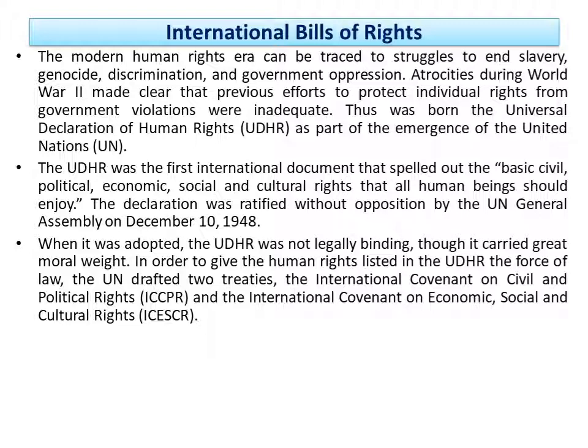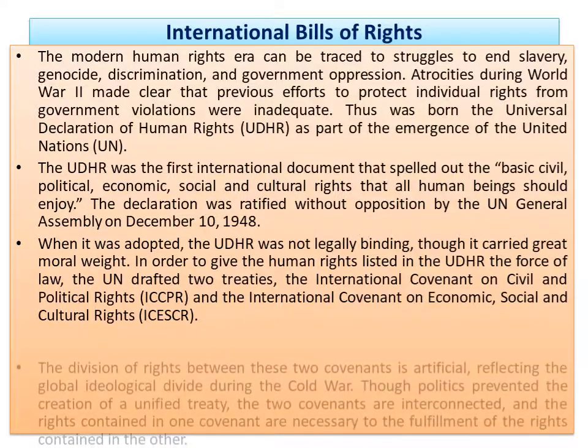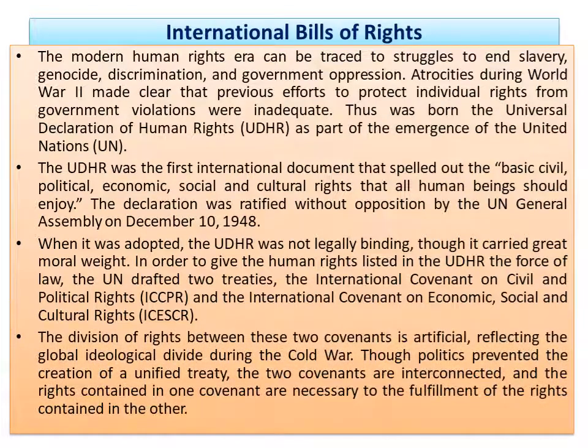To make the provisions of international human rights obligatory, the United Nations drafted two more treaties to make them binding, right? So these three instruments fall under the International Bill of Human Rights.